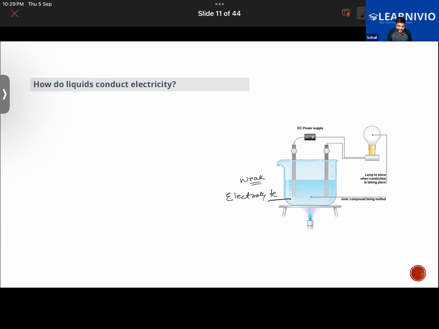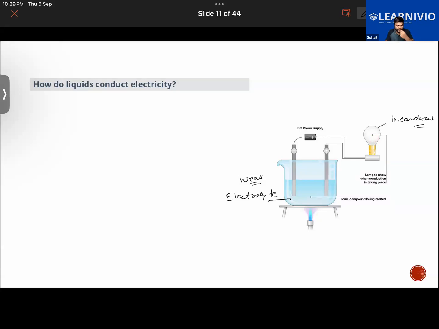And as we know, this is an incandescent lamp, and it requires a good amount of electricity in order to glow. Also, this bulb is based upon the heating effect of electric current.